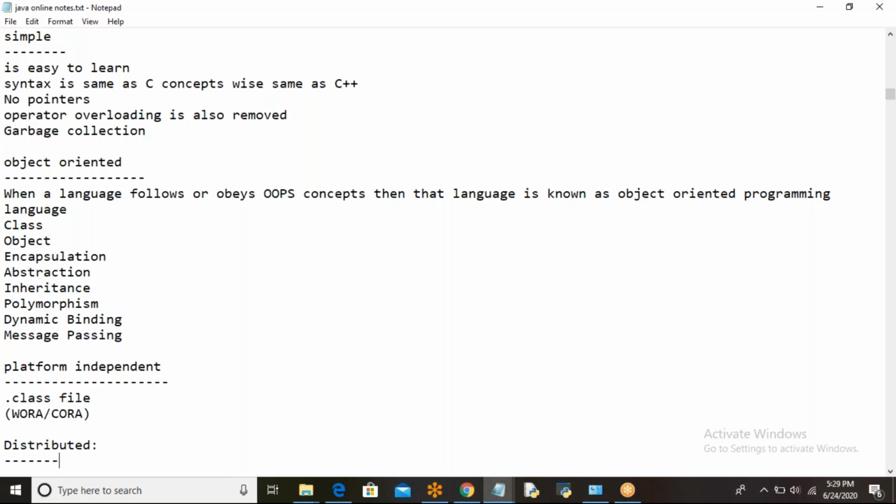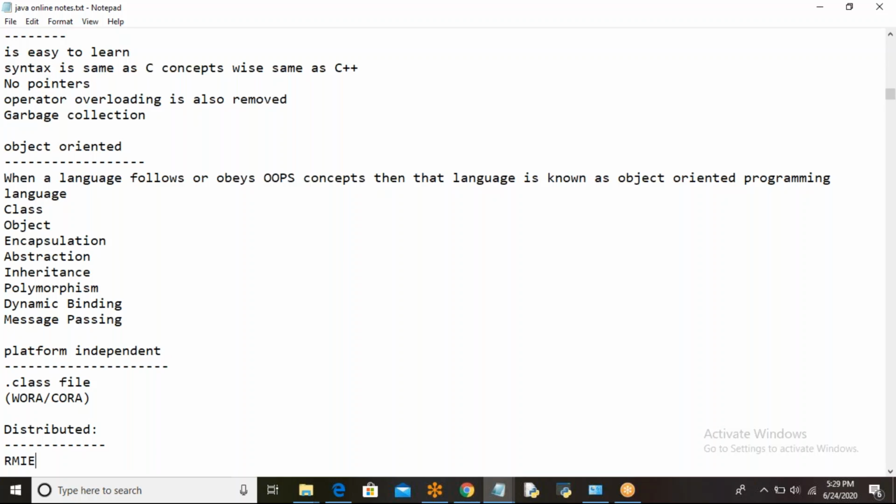Java is distributed because we can create distributed applications by using RMI, remote method invocation, and EJB, Enterprise Java Beans. RMI and EJB are used for developing distributed applications.